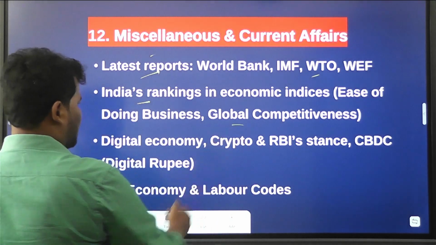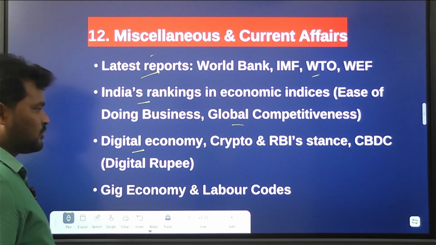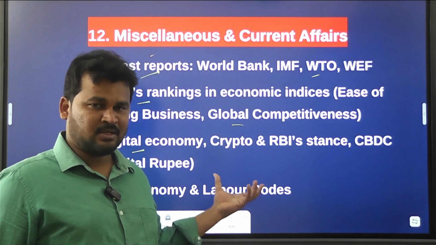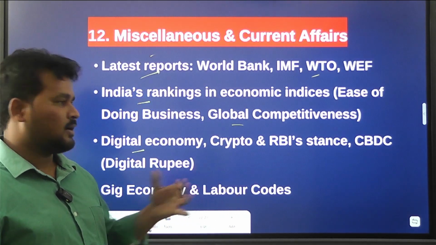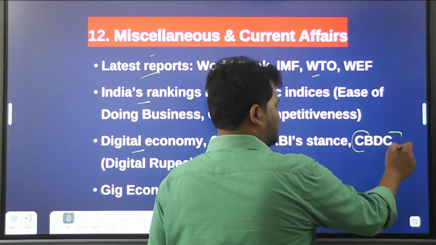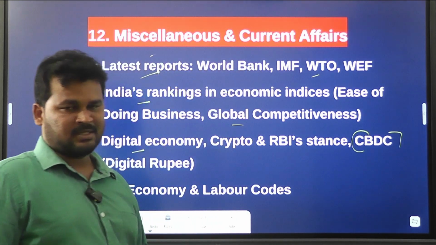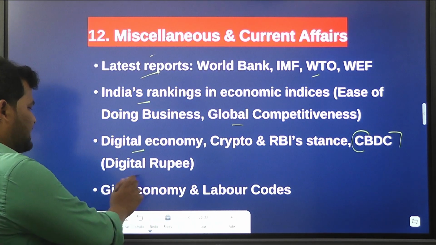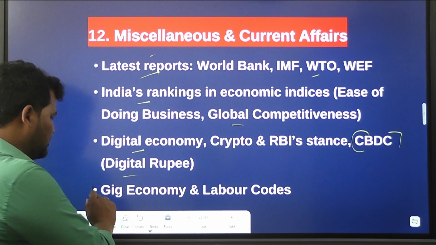And also global competitiveness, digital economy, crypto economy, RBI stance on cryptocurrency. And also recently the Government of India, through the Reserve Bank of India, launched CBDC, Central Bank Digital Currency, and the digital rupee, and also the gig economy.